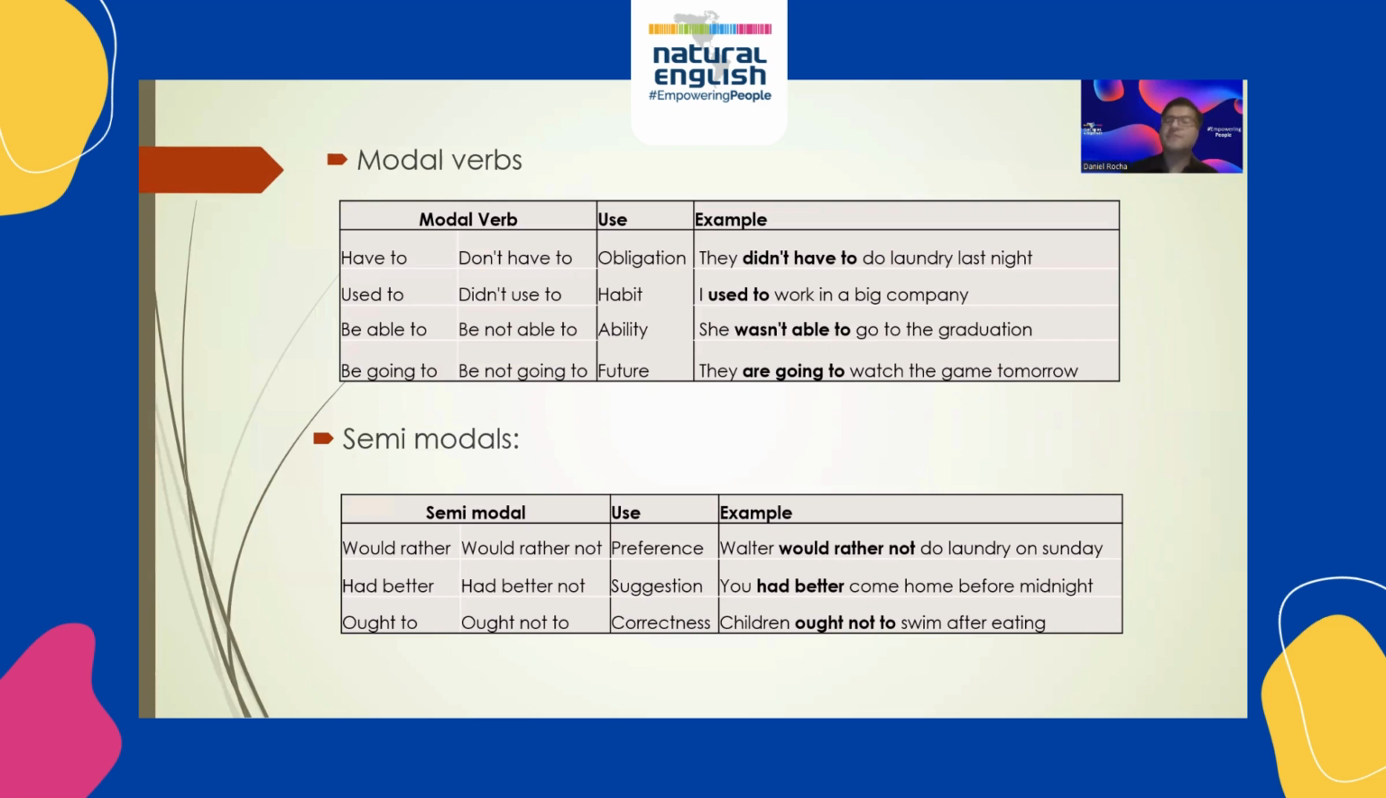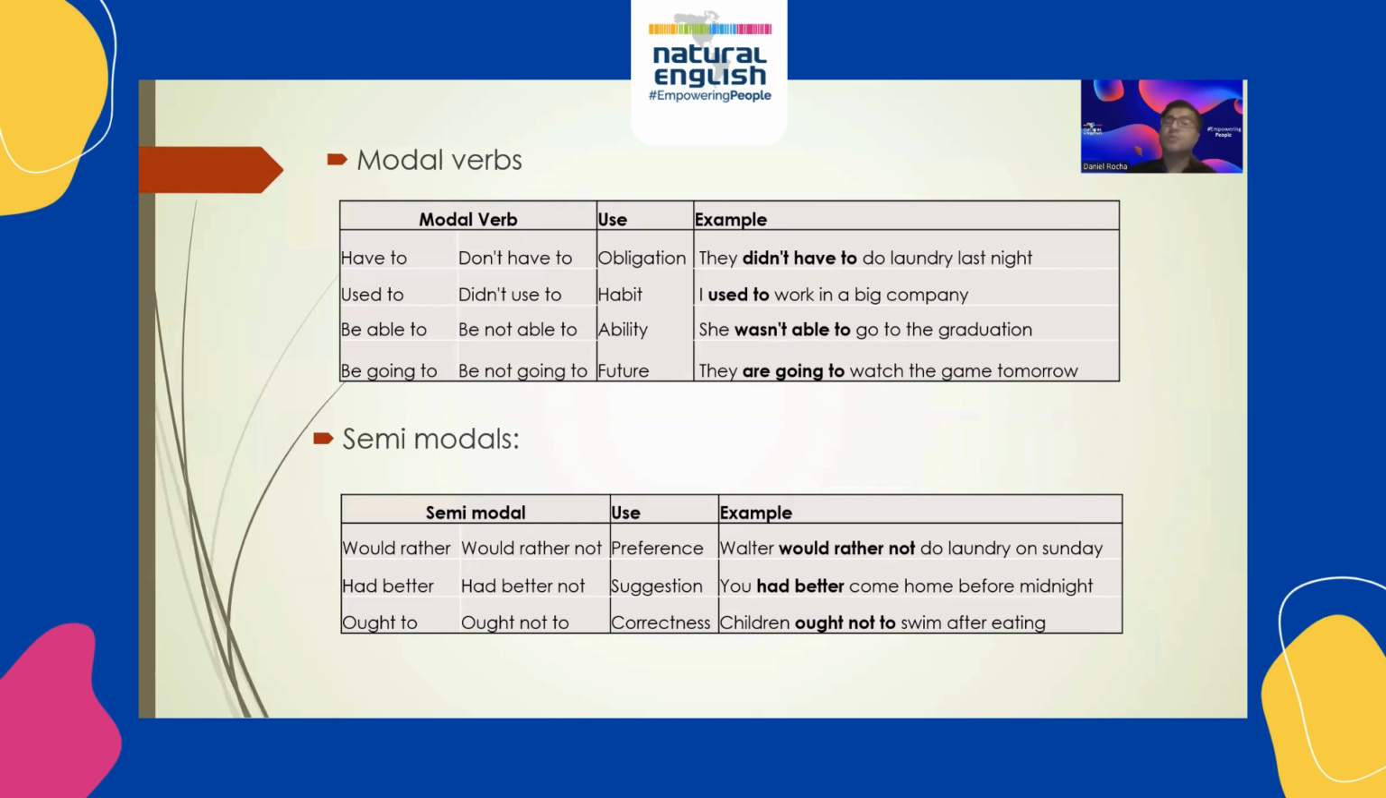And then we have the semi-modals. Would rather expresses a preference. For example, Walter would rather not do laundry on Saturday, but had better expresses a suggestion. For example, you had better come home before midnight. And finally, ought to is used for correctness, like children ought not to swim after eating.